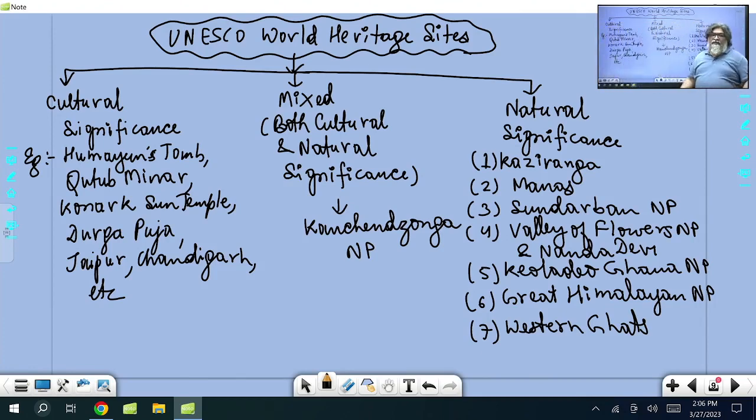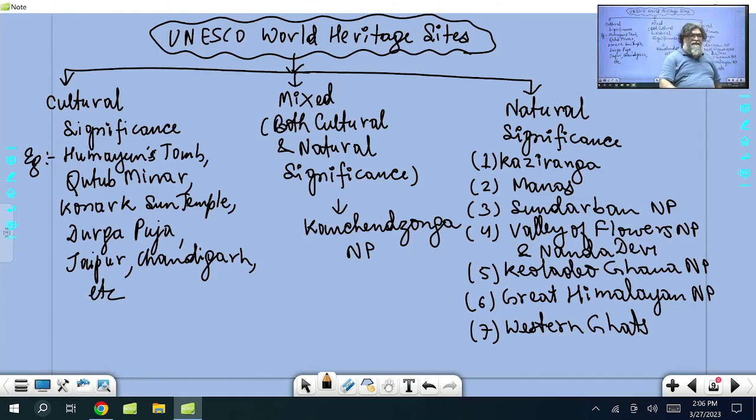Right? So what is important from the environment and ecology point of view? Kanchenjunga, Kaziranga, Manas, Sundarban, Valley of Flowers, Keoladeo, Great Himalayan National Park, Western Ghats. That becomes important from the environment and ecology point of view. I'll do the mapping part and tell you from the map also. So all such information you have to be aware of. That's why today I thought let me provide you this information, which will help you, through current affairs, to at least address questions in the exam.